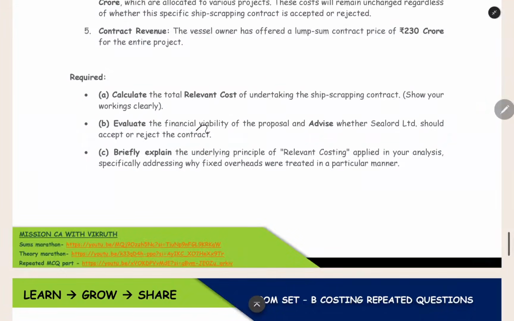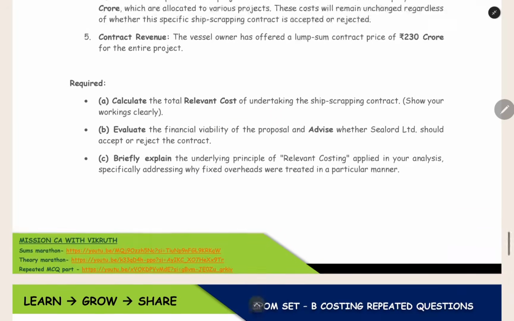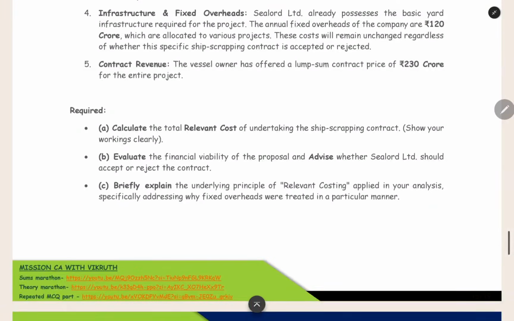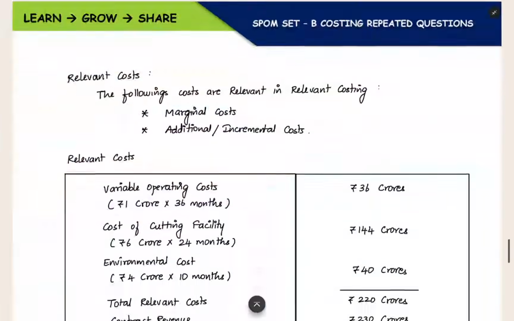Now they are asking about the financial viability that we already found out. Profit 10 crores. You have to accept the project, that also we already told. We have to explain the relevant costing principle and all. This is like a theory part only that they might have asked us in some other way in the exam. So that will be MCQ based only. If you know the theory, you can easily answer it. For knowing the theory, you can follow our theory marathon in our channel.